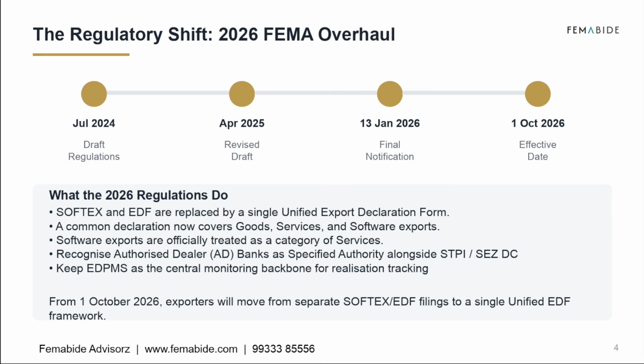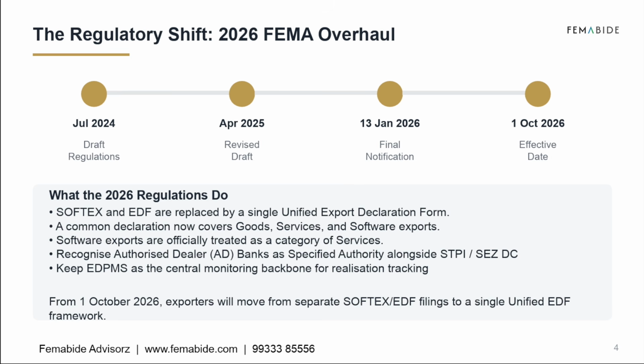The regulatory shift. Now let's understand what has changed. The journey began with draft regulations in July 2024, followed by revised drafts in April 2025. The final notification came on the 13 January 2026, and the new rules became effective 1st October 2026. The biggest change is that SOFTEX and traditional EDF are now replaced by a single unified export declaration form.